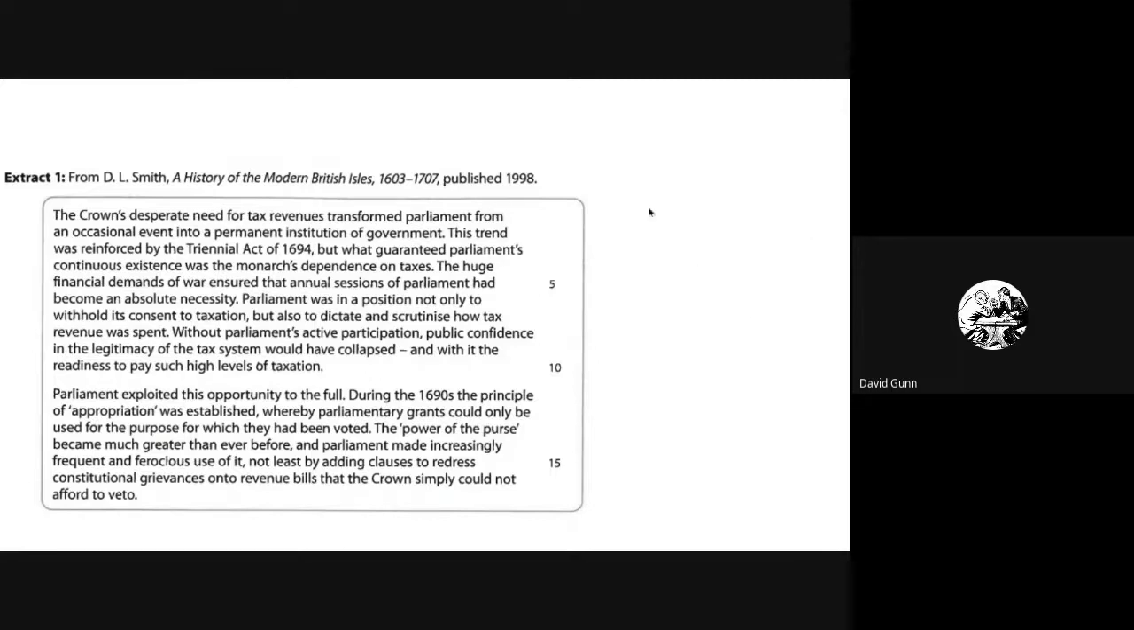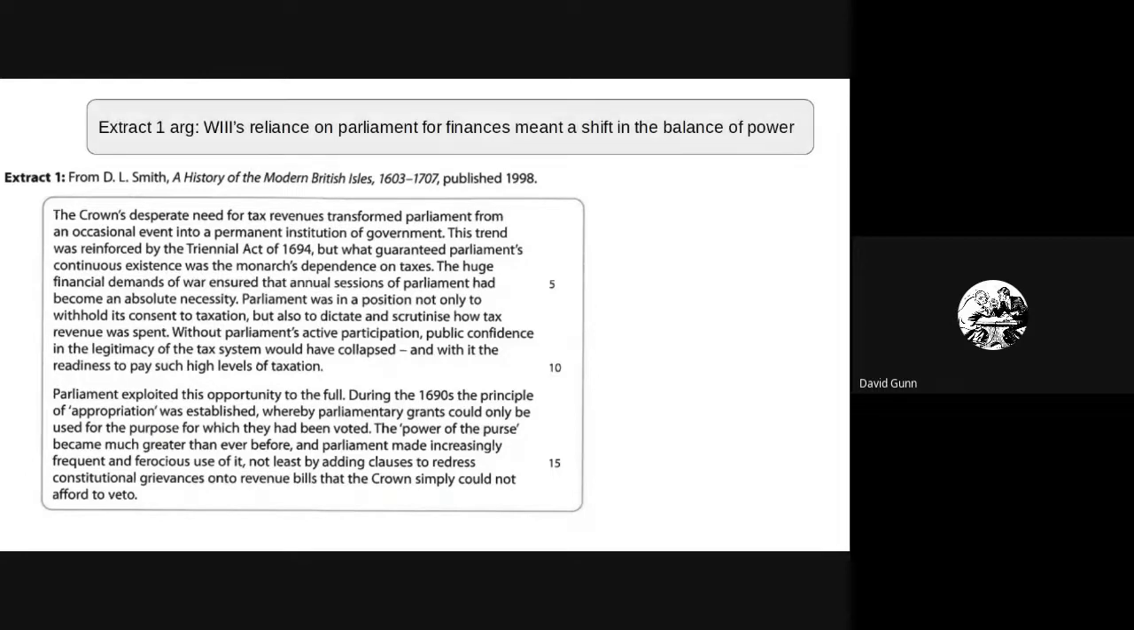Okay, so I'm going to just quickly run through this. As I said, this is an instructional video. I'm not going to read through things line by line. So what's the overarching argument of Smith in extract 1? The overarching argument that I get from this is that basically William III's reliance on Parliament for finances in the 1690s meant that there was a shift in the balance of power. Okay, so William relied heavily on Parliament for finances, and therefore that meant that they were able to use that against him and gain more power, if that makes sense.